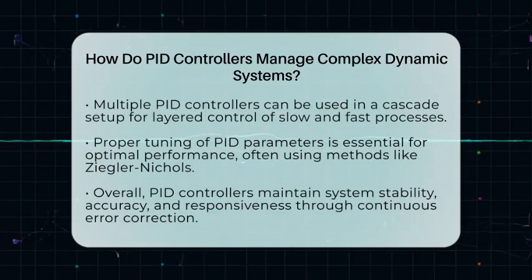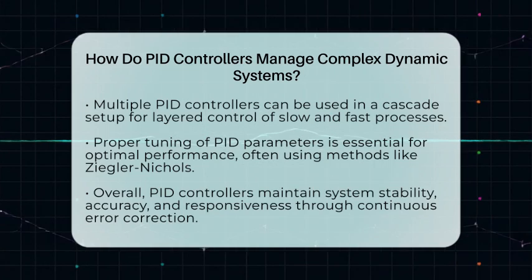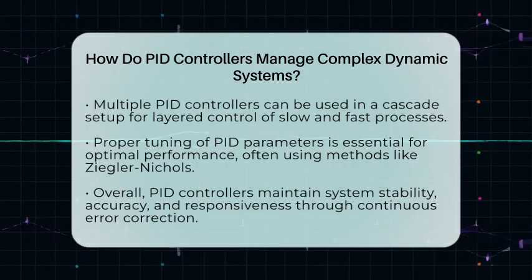In summary, PID controllers keep complex systems on track by constantly measuring errors and applying proportional, integral, and derivative actions. This continuous correction process makes systems more stable, accurate, and responsive, which is why they are so widely used in electrical and control engineering.